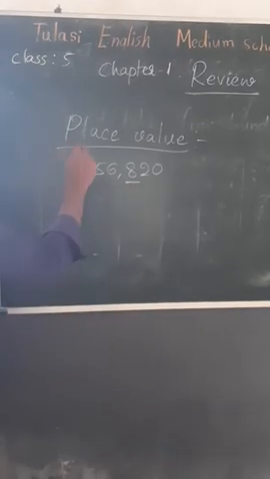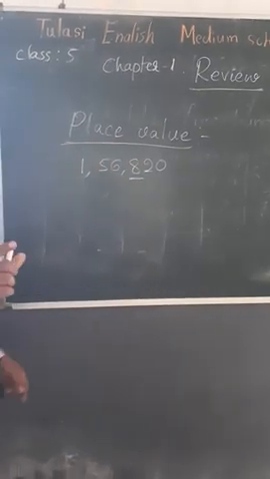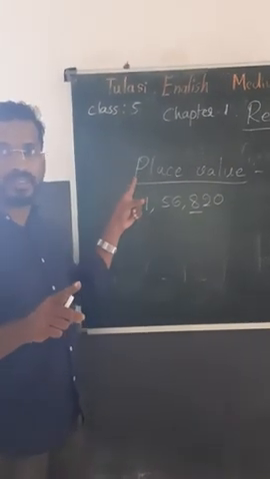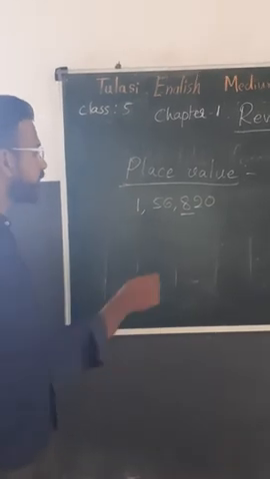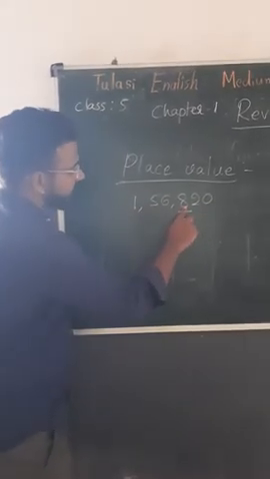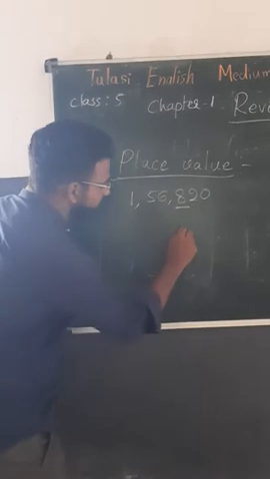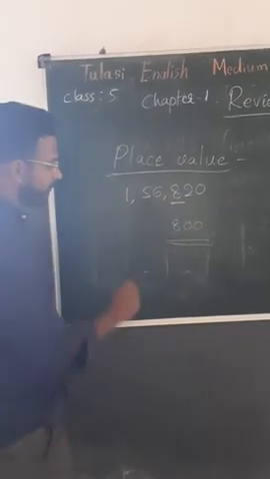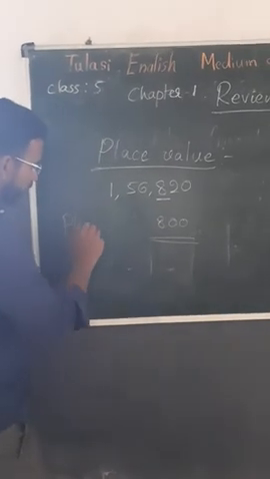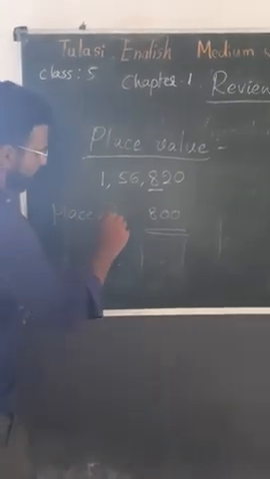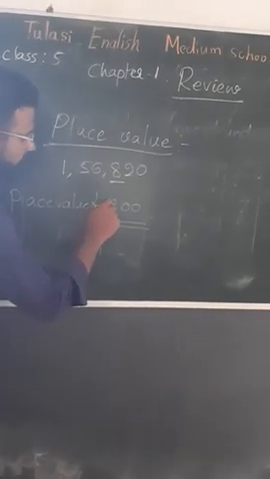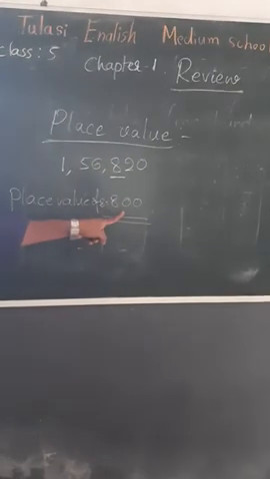1,56,820. So it is place value, not face value. Face value and place values are different. So I think you will learn in the next chapter. 8 is in the hundreds place. So the value of 8 is 800. Okay. The place value. Place value of 8 is 800. Okay.